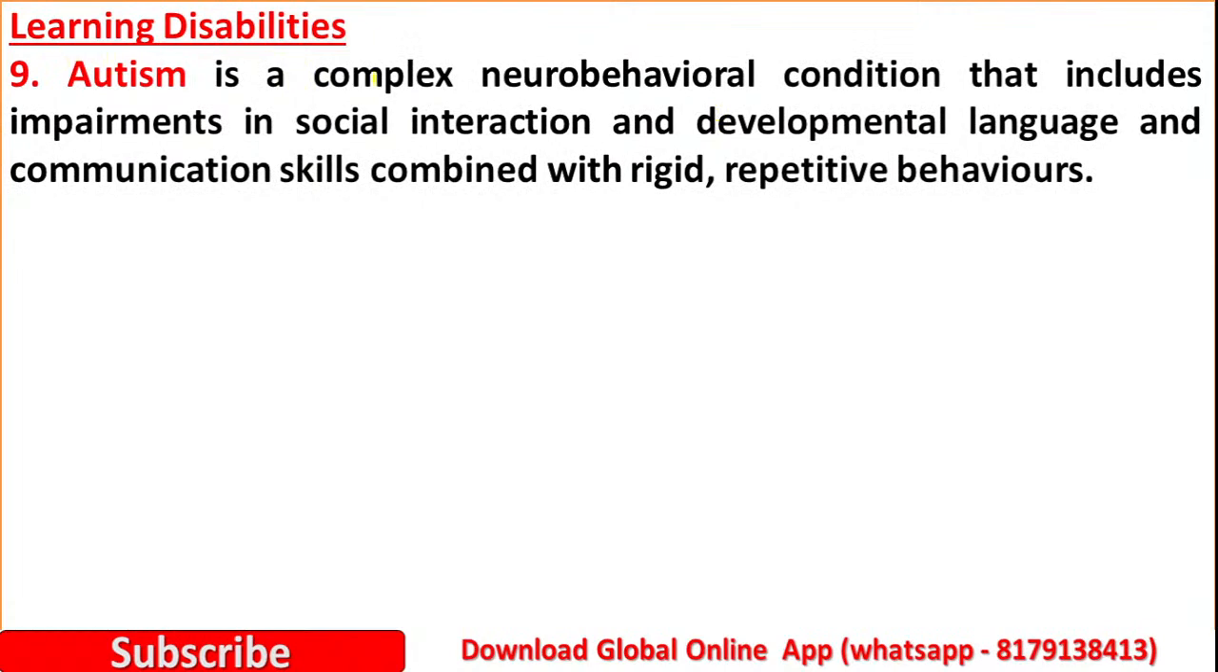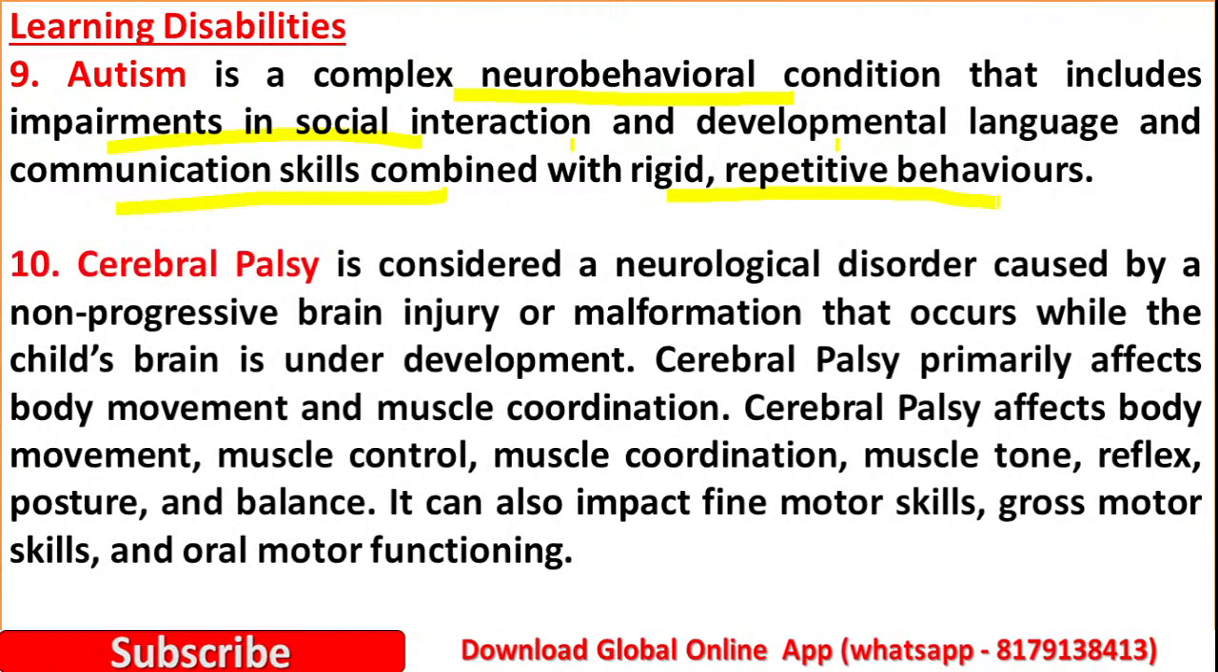The next one is autism. It is a complex neurobehavioral condition that includes impairments in social interaction and developmental language and communication skills, combined with rigid repetitive behaviors. Then the next one is cerebral palsy. It is considered a neurological disorder caused by non-progressive brain injury. Cerebral palsy primarily affects body movement and muscle coordination, and it also affects muscle control, muscle tone, reflex, posture and balance.